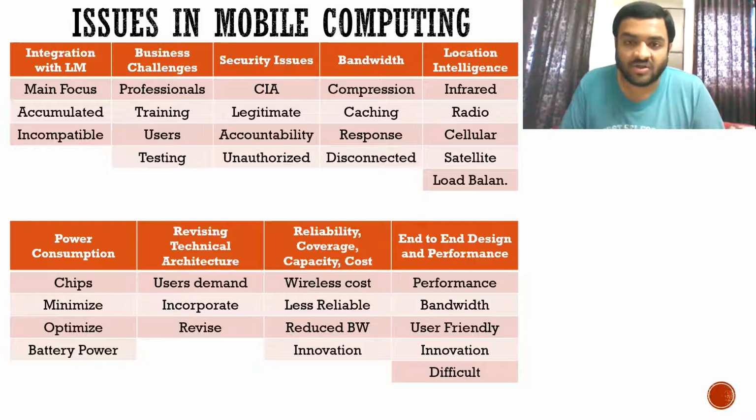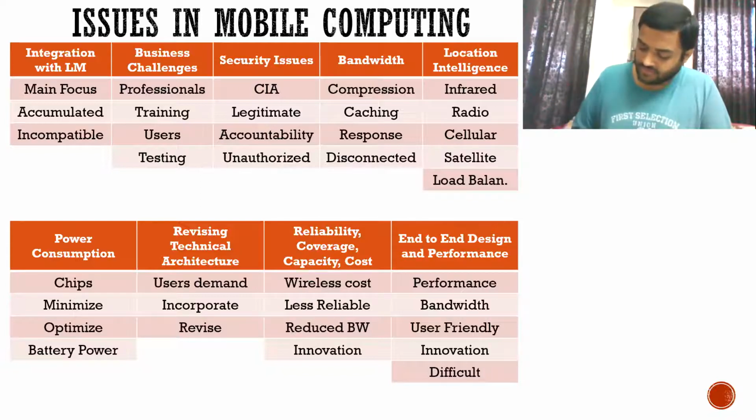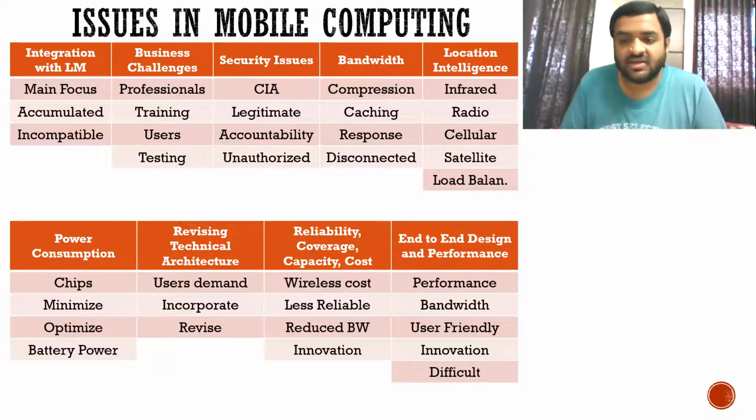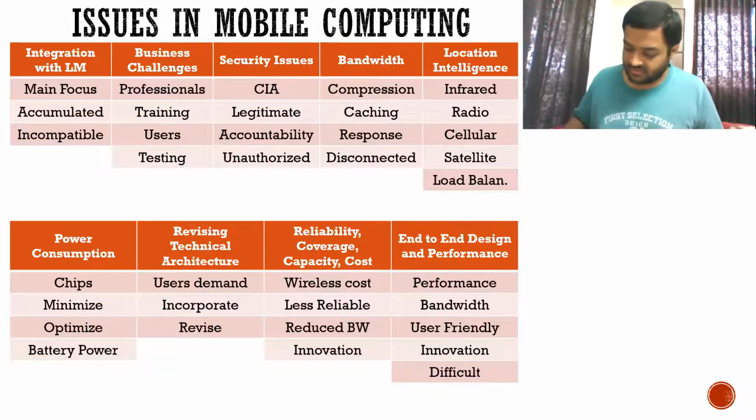So that is why we are saying end-to-end design and performance. You can't cover all the processes. You can't understand what all additional processes you need to install and design. So it is also an issue in mobile computing. In end-to-end design and performance, including all the services in mobile computing is an issue. Any point you want me to repeat here? Issues in mobile computing?